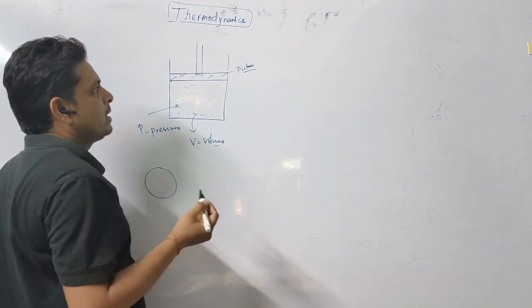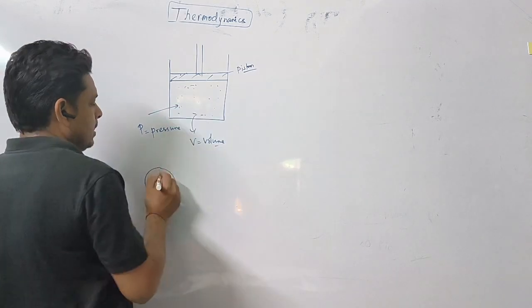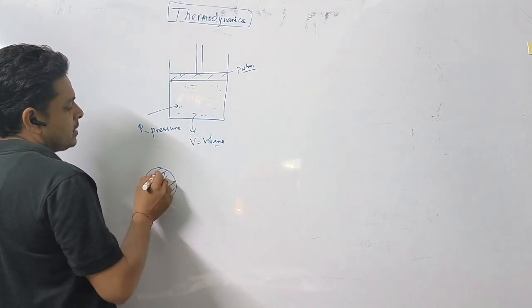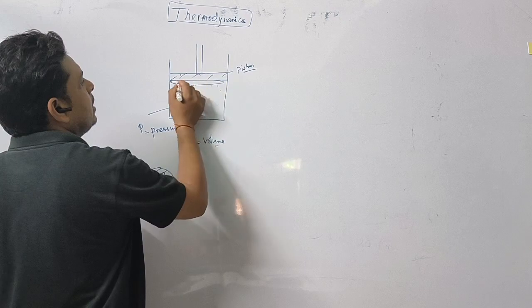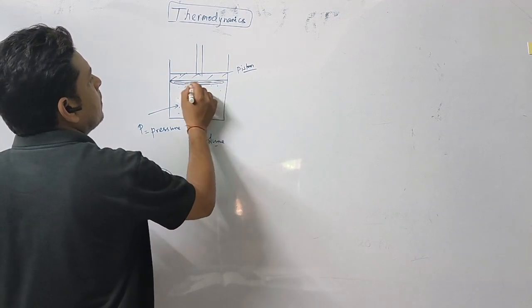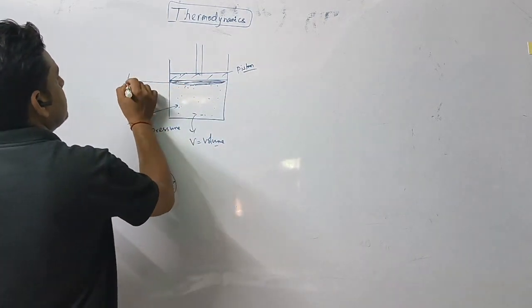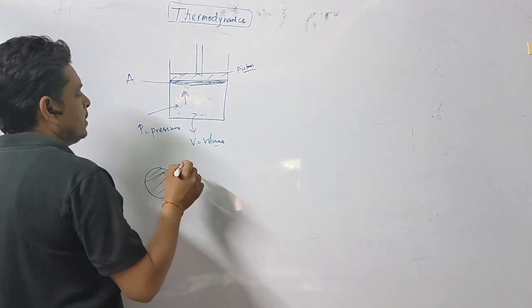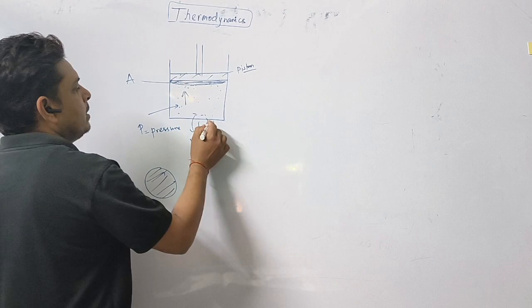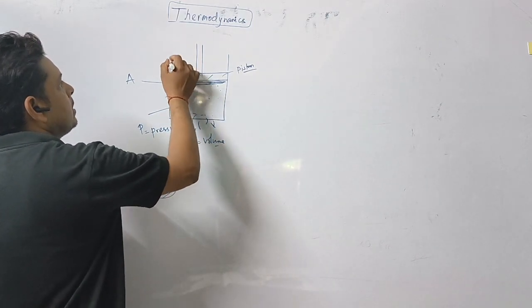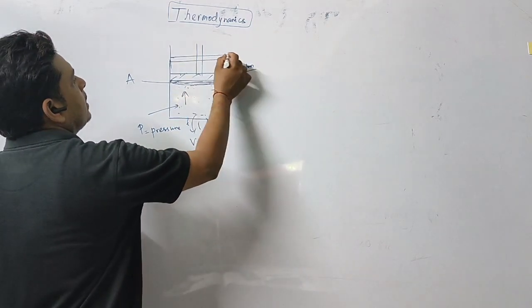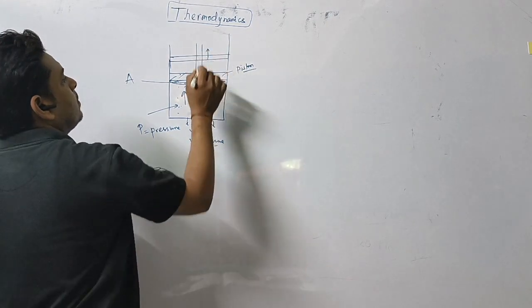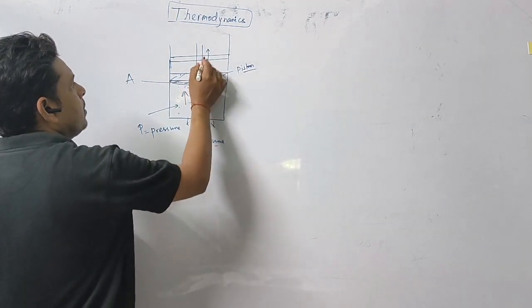So when the gas expands, what will happen? Let us show the area of this piston. The area of this piston is A. When the gas expands due to high pressure, when you heat it and it expands, this piston moves in the upward direction.